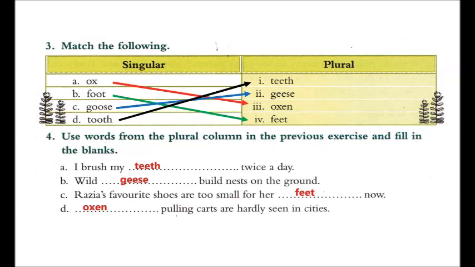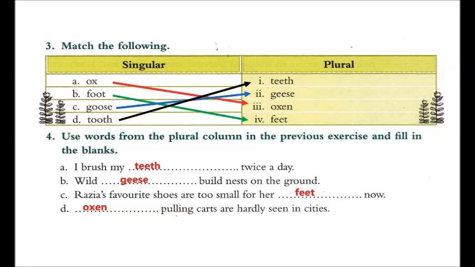Second exercise was match the following. Singular words and plural words of the same were given to you, and on the basis of the plural words you had to fill in the blanks. Let me first match it out for you. The first ox will be matched with oxen, foot with feet, goose with geese, tooth with teeth.